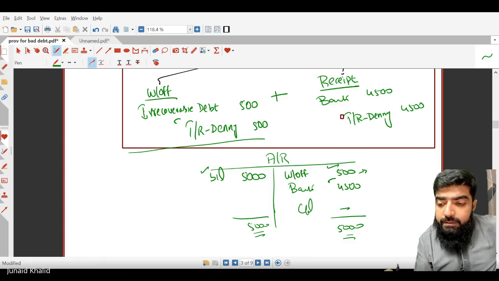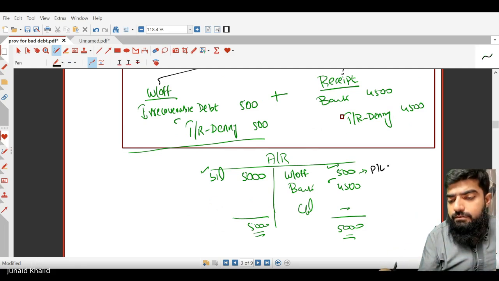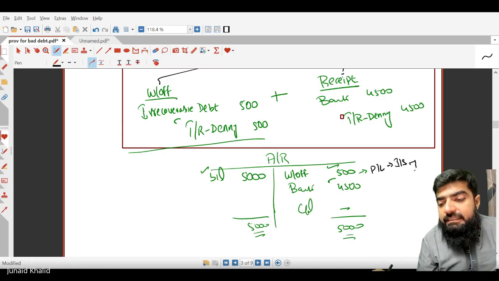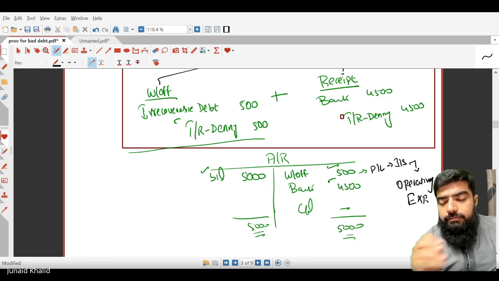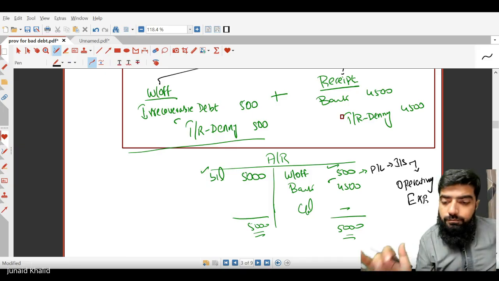The 500 would be a loss. So where are we going to write the 500 off? This will be recorded in P&L, that is the income statement. This will be treated as an operating expense. I'm just writing it one more time. Are you clear with this one? Yes.